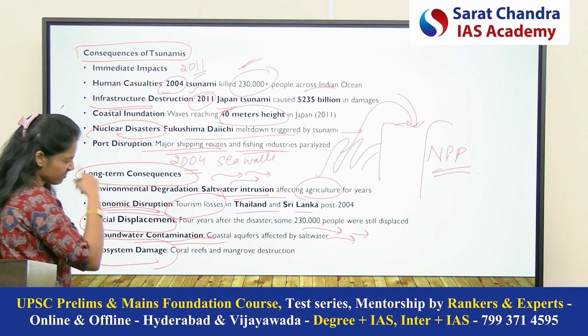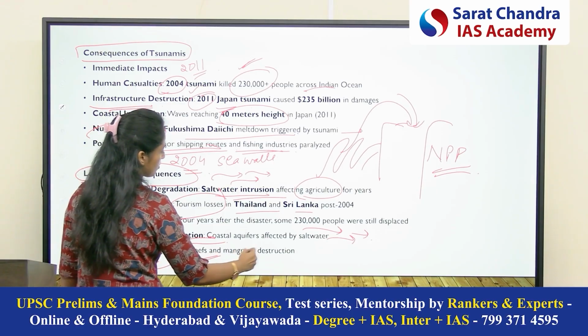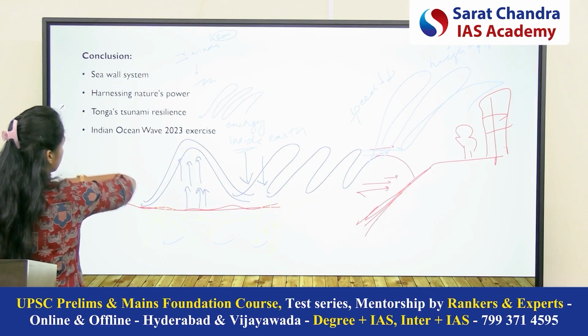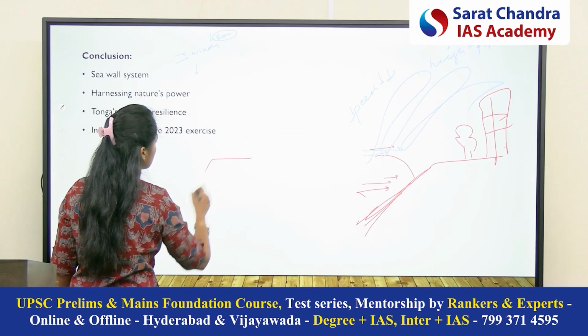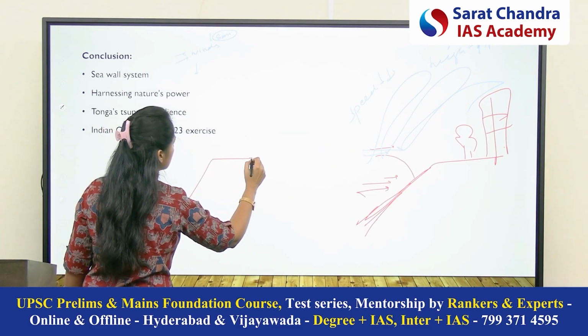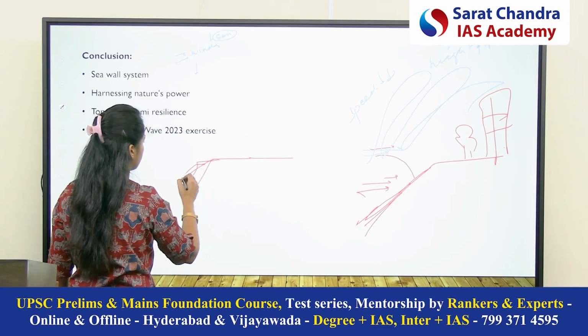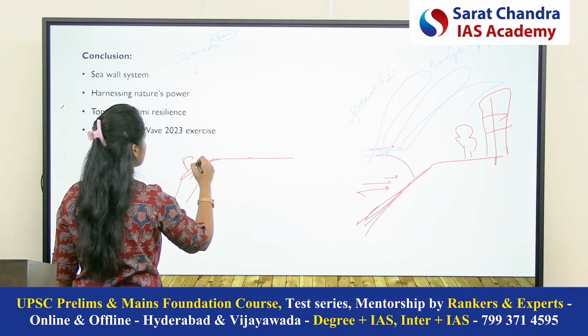You can write about the coral reefs, about the mangrove destruction. I will give you an example here. For example, this is the seashore. These are mangroves.